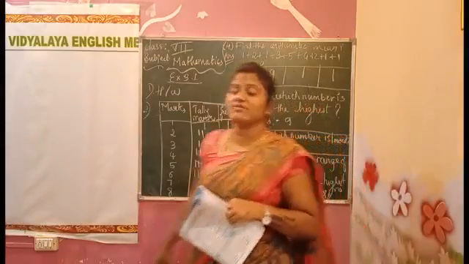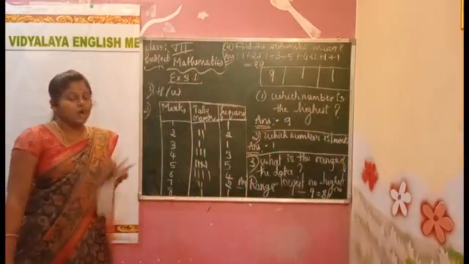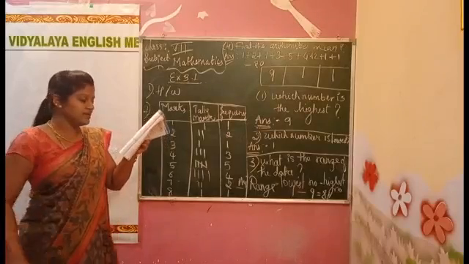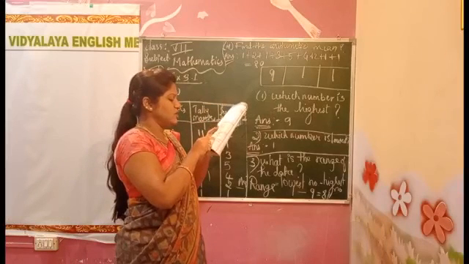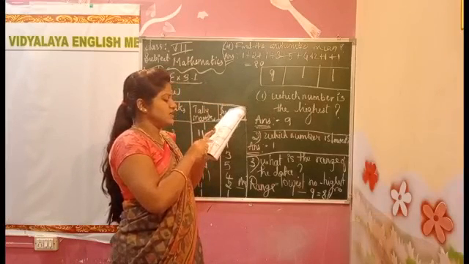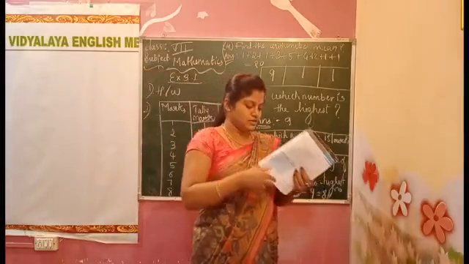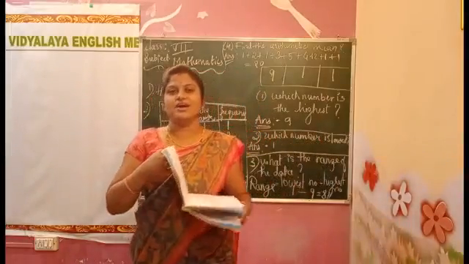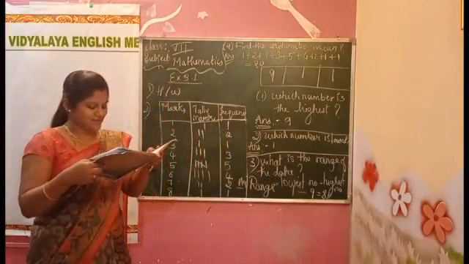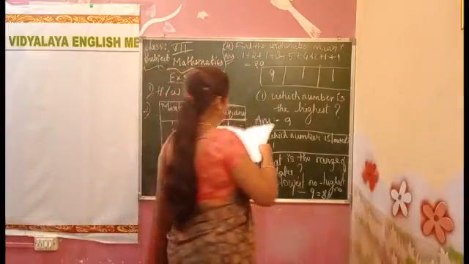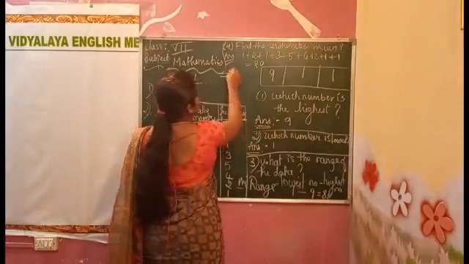This 20 we have to divide by what number, children? We have to divide by how many numbers they have given. How many numbers? 10. Yes, 10 they have given. They gave 20 students, so 20 divided by 10. We have to do 20 divided by 10. Yes, what do we have to do, children?